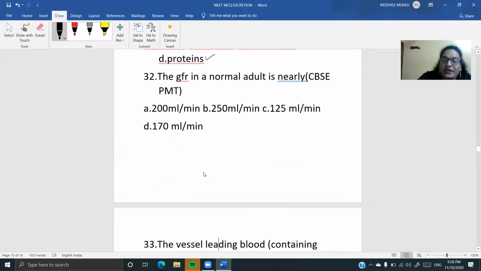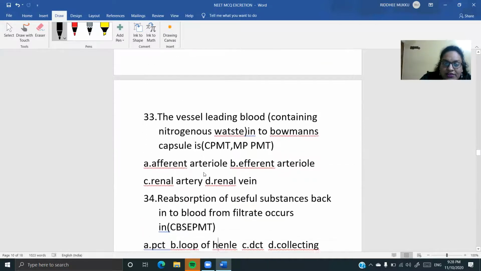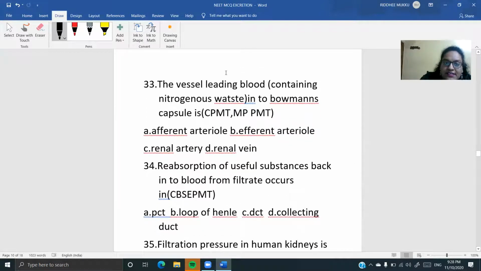Next question. The glomerular filtration rate in a normal adult. I think blindfoldedly you can give the answer. It is going to be 125 ml per minute. Next children. The vessel leading the blood into Bowman's capsule.